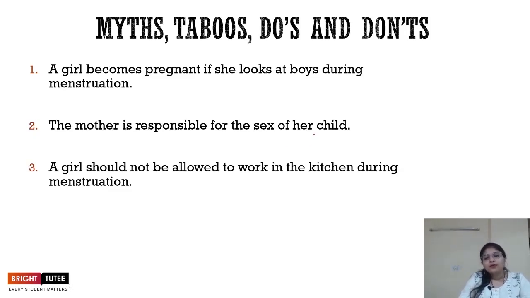Then, a mother is responsible for the sex of her child. This also is something that we saw, and we've studied that it is not the mother, rather it is the father who is responsible for the sex of the child, because the father has X and Y chromosomes and the mother only has XX chromosomes. Then, a girl should not be allowed to work in the kitchen during menstruation.